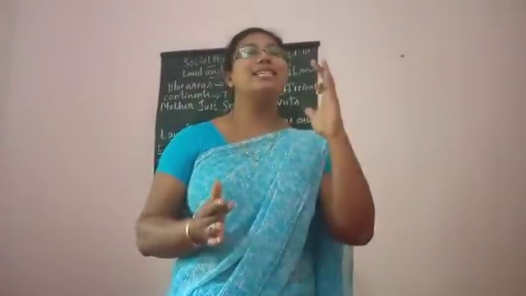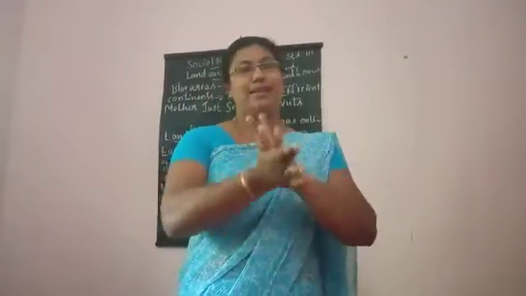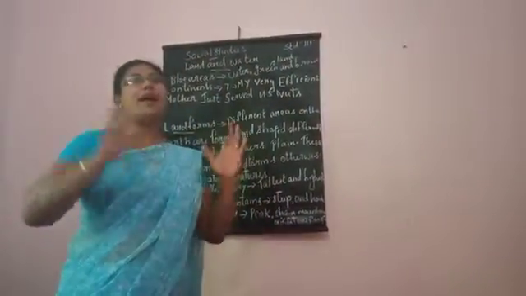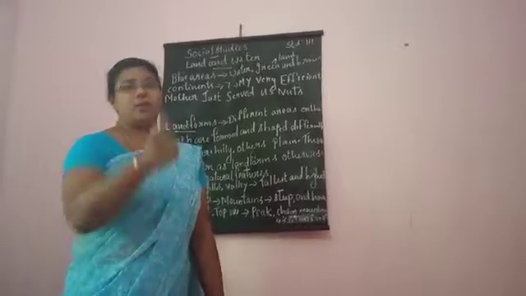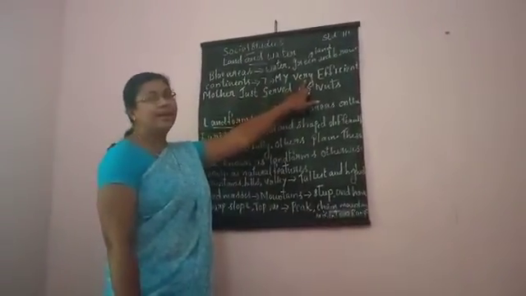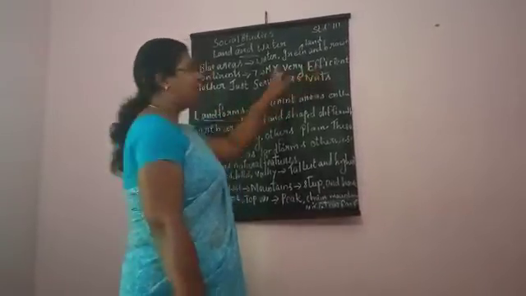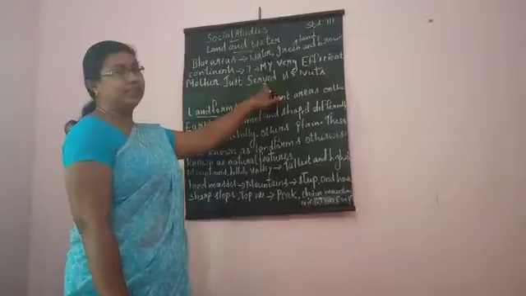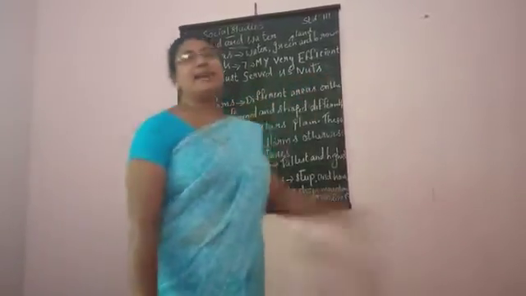So, one easy step to understand the continents, listen carefully, one sentence you have to study by heart. What is that sentence? My very efficient mother just served us nuts.